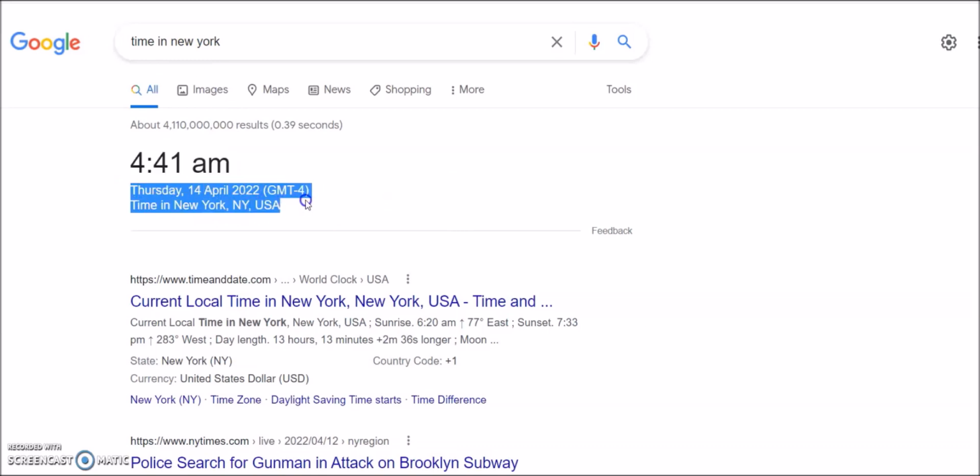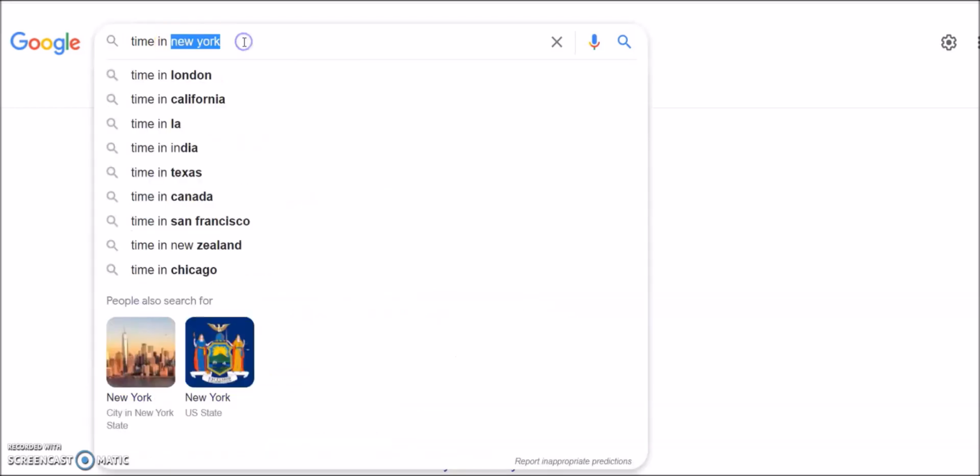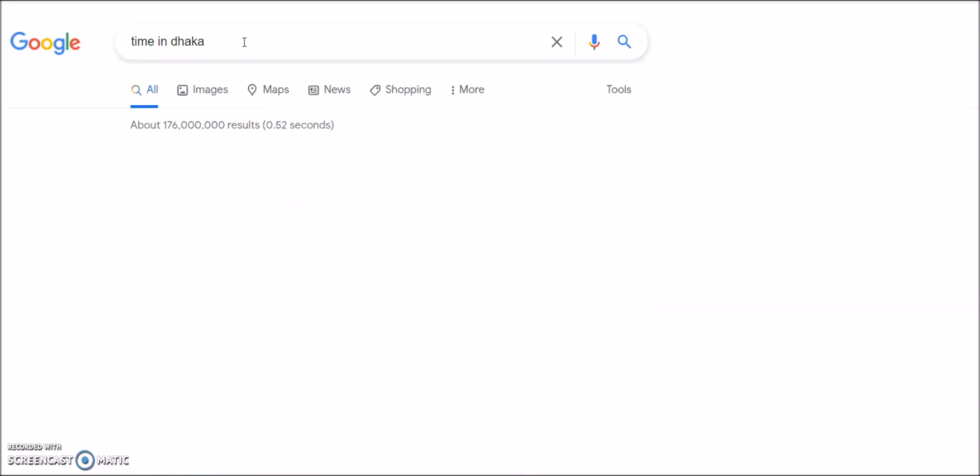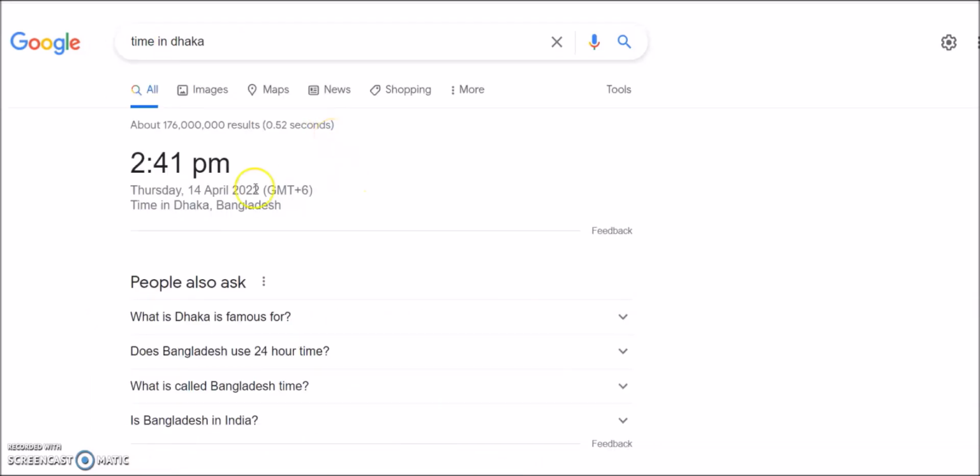And the day, which is also important, because if I did it probably a few hours before, it would have been actually Wednesday. Then we can do Dhaka, which is the capital of Bangladesh. It's 2:41 p.m. Okay, we can also see what? The day here. So likewise, you can actually check any country, any city in the world.